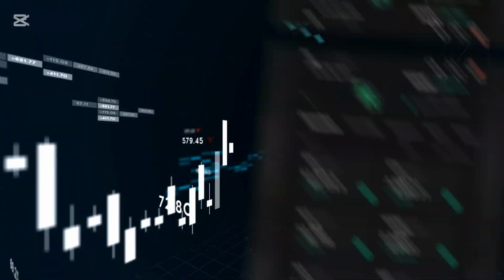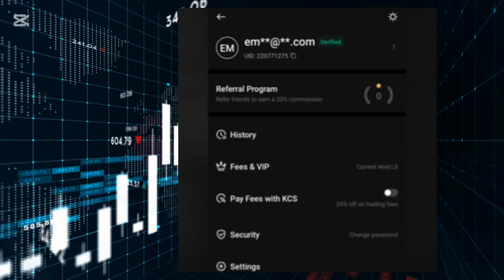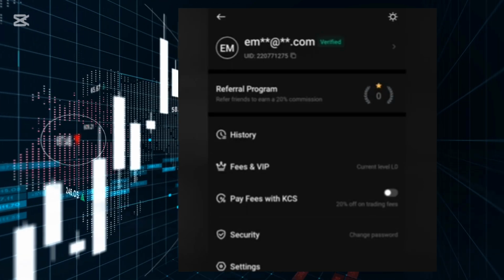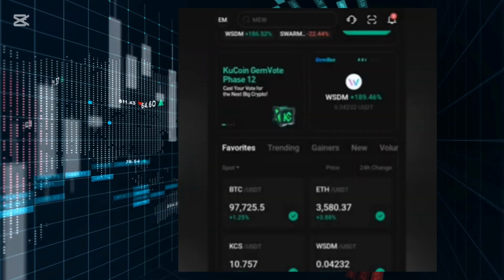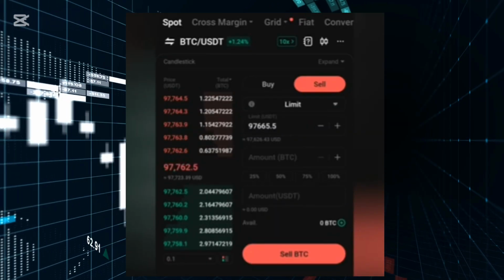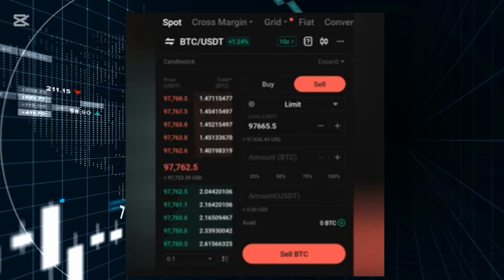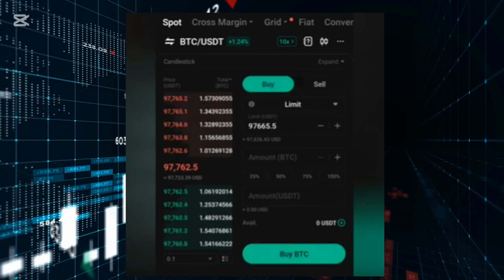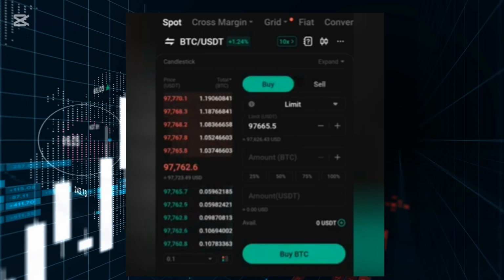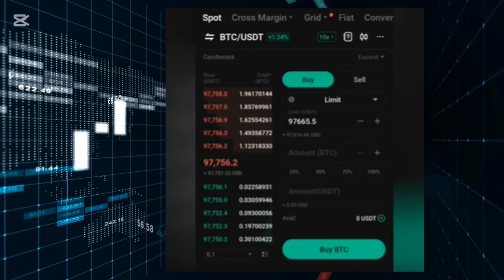So firstly, the first thing you need to do is your KuCoin account. Make sure your account is verified. So what you have to do now is go to spot trading. Look for where you see the buy and sell button. You see the price and your order book, the price you want to buy and sell. This is not futures trading. There is a difference between futures trading and spot trading.